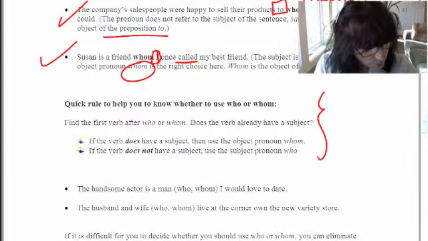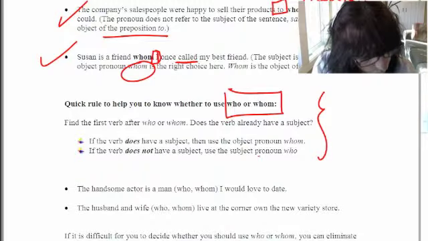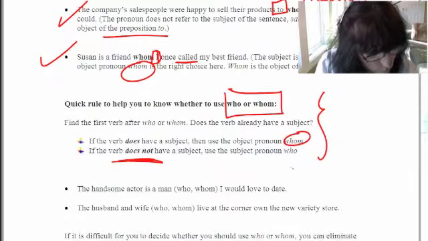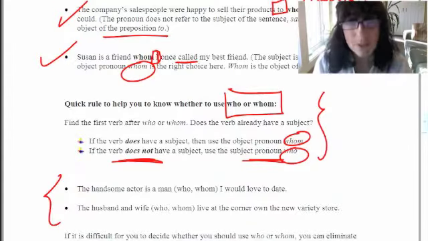So the quick rule to help you, let's review that. First of all, you take a look at your sentence and you find who or whom. After you find who or whom, you look for the verb. And the trick is, if the verb does have a subject, then you use the object pronoun whom. If the verb does not have a subject, you have to use the subjective pronoun who. So let's explain that with these two examples. I know it is tricky.